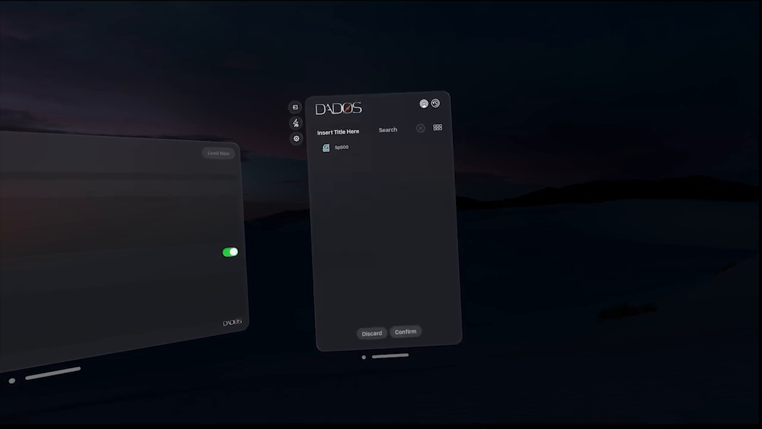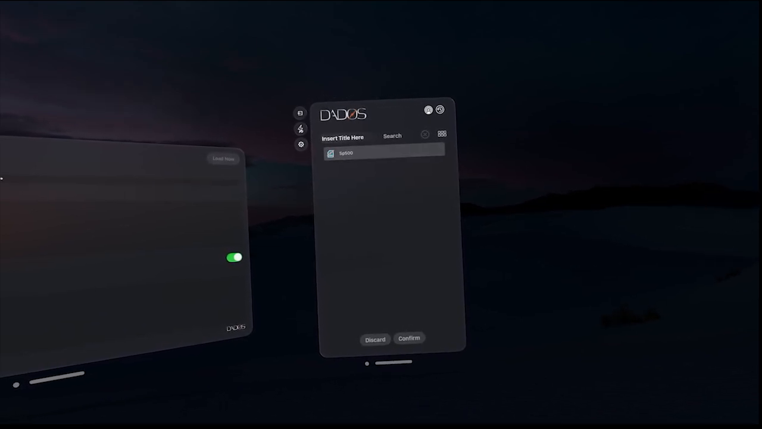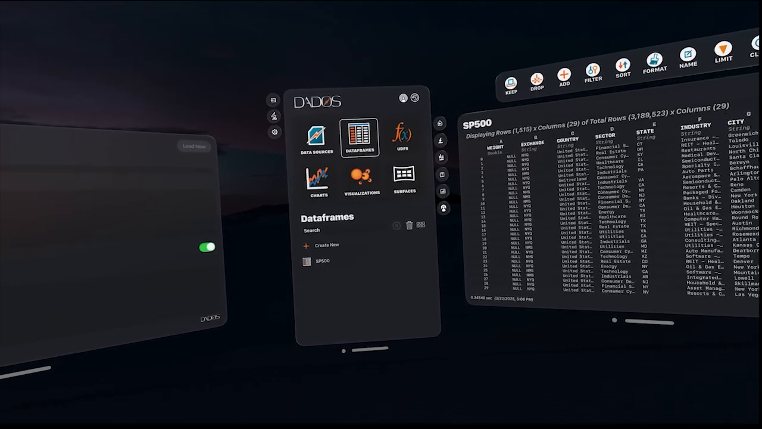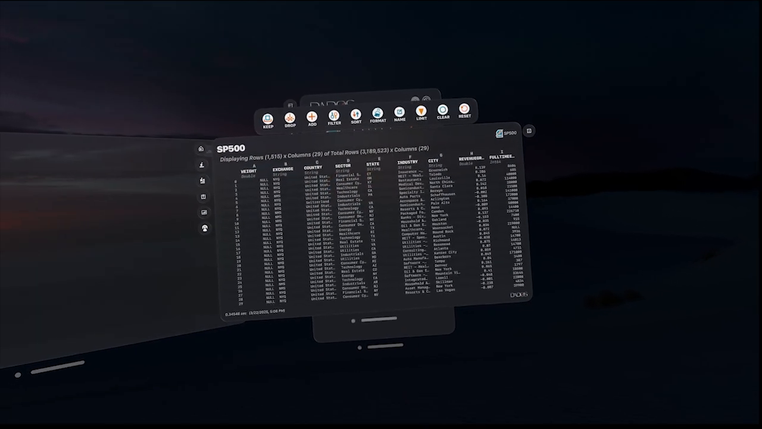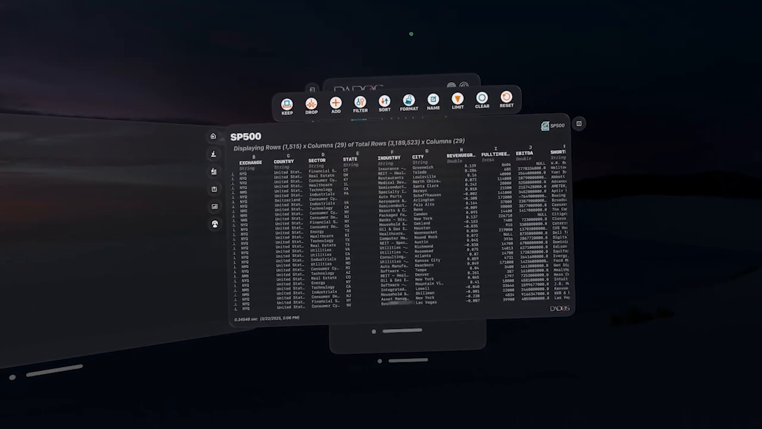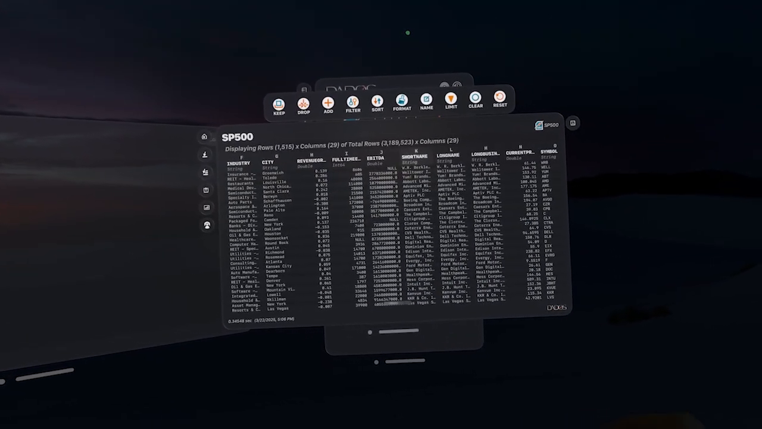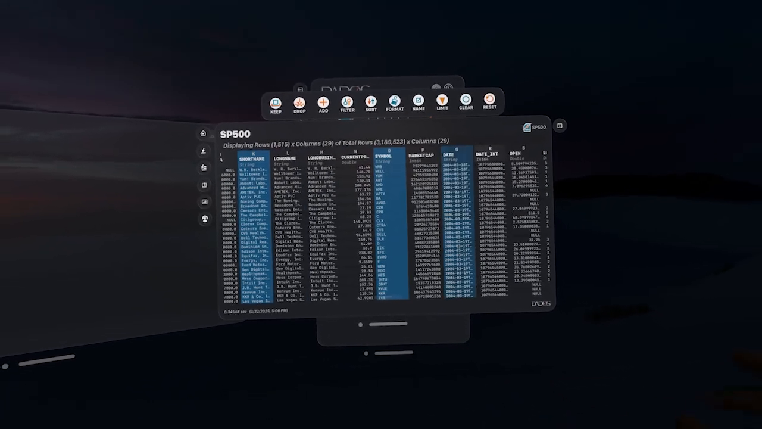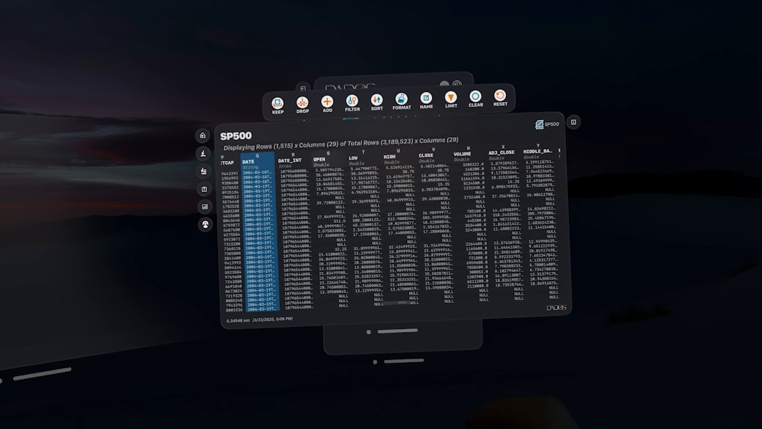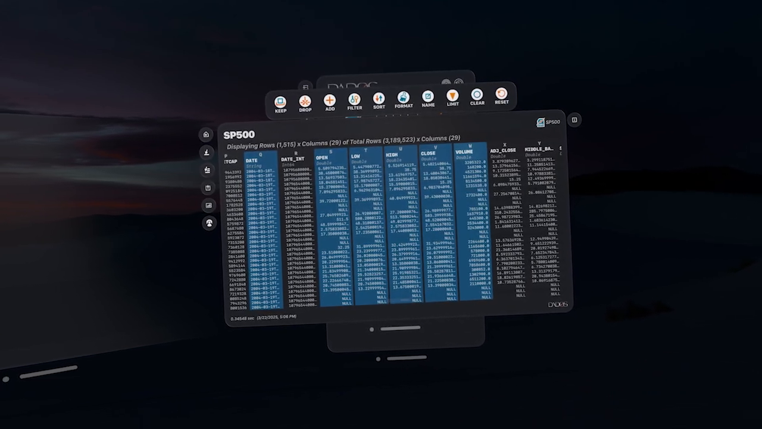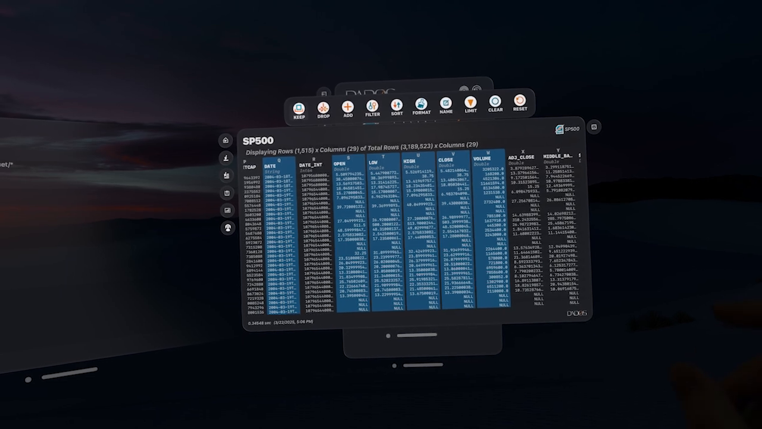Now, we will create a data frame from the SP500 data source. This is DADOS Lab, our visual data frame editor. This data frame contains daily pricing metrics and dimensions for the SP500 since the year 2000. 3.15 million rows with 29 columns. Note the performance. Data frames are the center of the analytics universe.